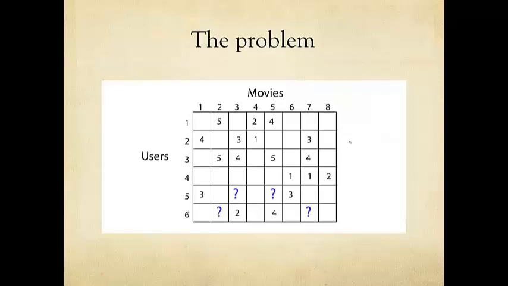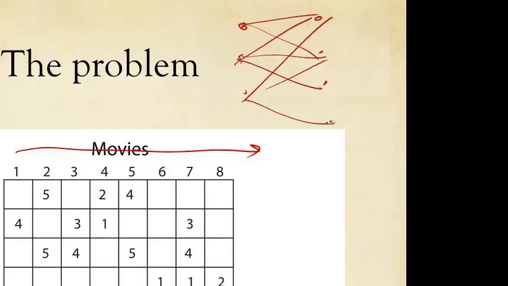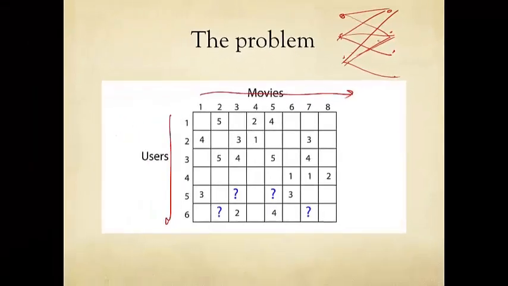So here is a pictorial illustration of the problem. The problem is that you've got many users, you've got many movies, and you can put them into a matrix or table. You can also think of this as a bipartite graph, with the user nodes on the left, movie nodes on the right, and it's bipartite because only users and movies are paired up, and you can give weights to these links, 1 up to 5.